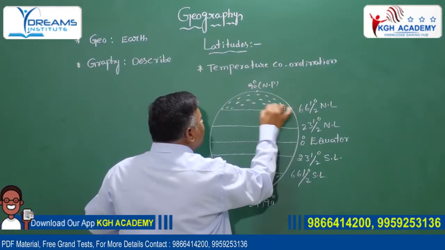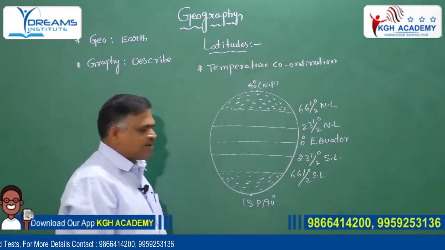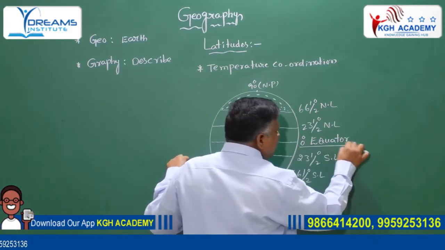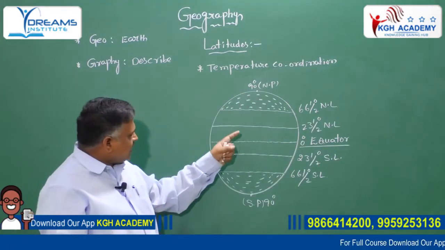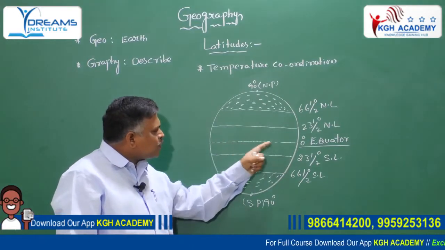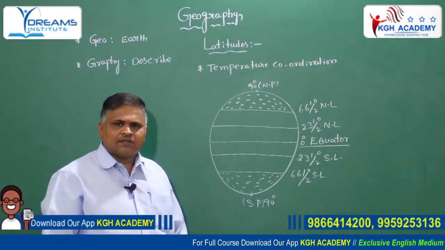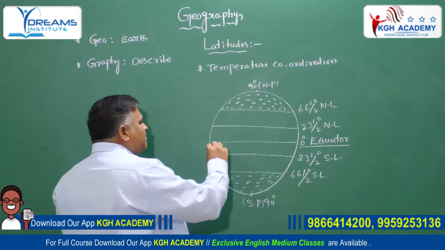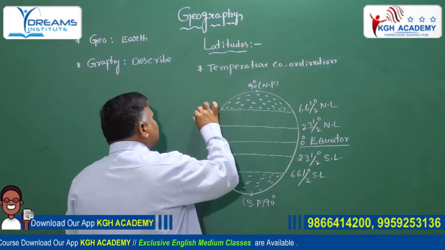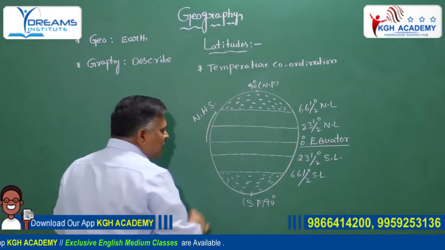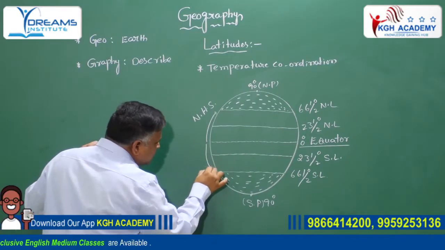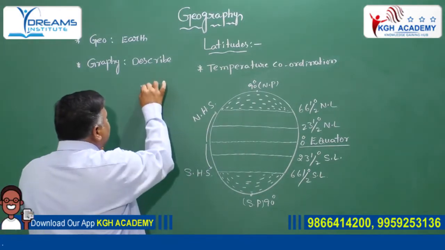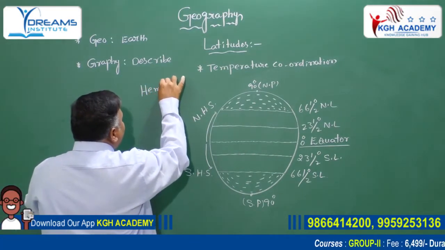Listen carefully. What are the important characters of the 0 degree equator? The earth is divided into two equal parts by the 0 degree equator. The northern part of the 0 degree equator is known as the Northern Hemisphere. The southern part is known as the Southern Hemisphere. What is the meaning of hemi? Hemi means semi, or half.